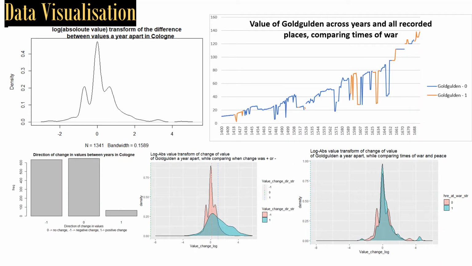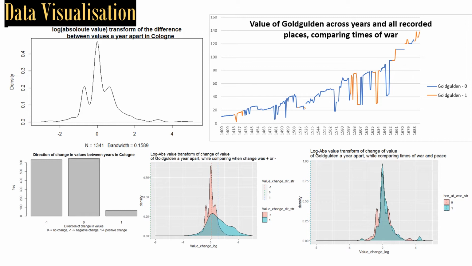So here are some data visualizations. First, I'll talk about the changes of the values. I found that you could get this nice looking gamma or maybe inverse gamma distribution if you applied a log and absolute value transformation to the difference between years. And that was similar in many of the different locations. But here, for instance, you can see it in Cologne's example.